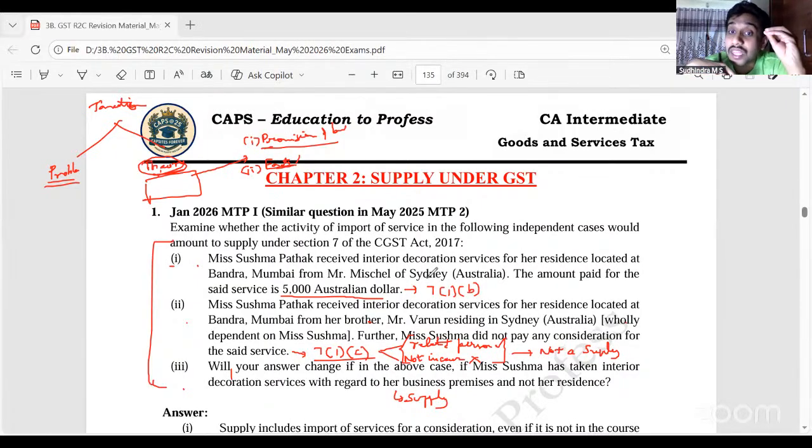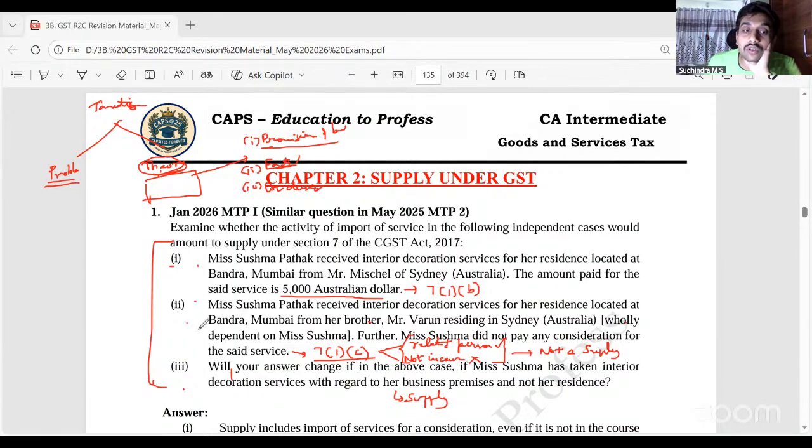Under 7.1b, even if it is received for personal purpose, that is not in the course of furtherance of business, it would still constitute a supply. Therefore, the said transaction is a supply. That is what we have to write. The facts and conclusion together, yes, you can merge it. That's okay if we have multiple sub-questions.